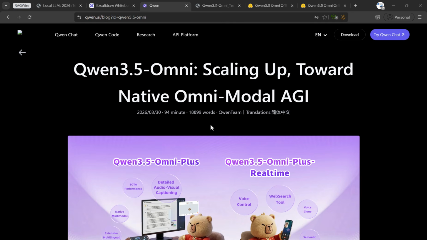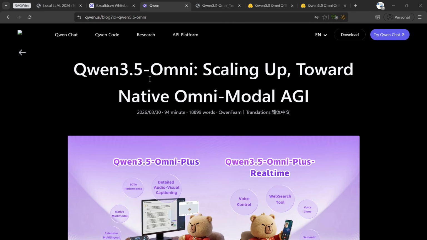OpenAI, Gemini, Anthropic, for the longest time, these companies dominated AI. But something has changed. Open source models like Qwen and DeepSeek are not just catching up, they are competing head to head and in some cases, even outperforming them. Today, I'm going to show you one of the most powerful models in the world right now, Qwen 3.5 Omni.